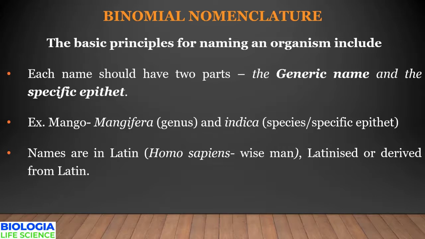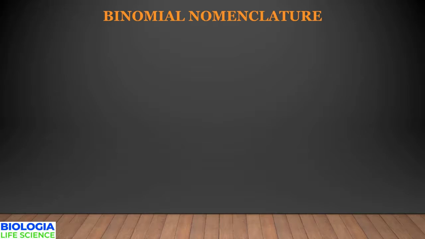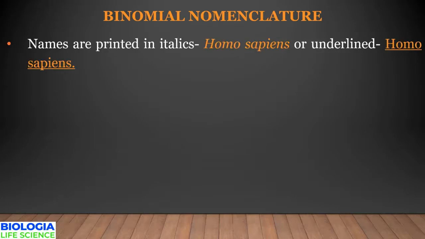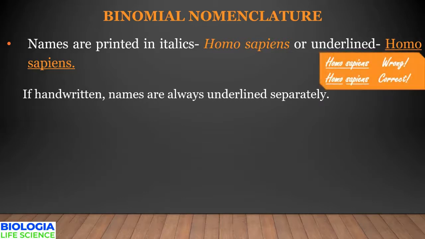The names should be Latinized or derived from Latin. So then the question is, why only Latin? It is because Latin is an international language which no more exists. So the names remain unchanged through generations and are not subjected to grammatical changes. The next criterion is that names when printed should be in italics or separately underlined. And when handwritten, they should always be underlined separately. I repeat, always underlined separately.